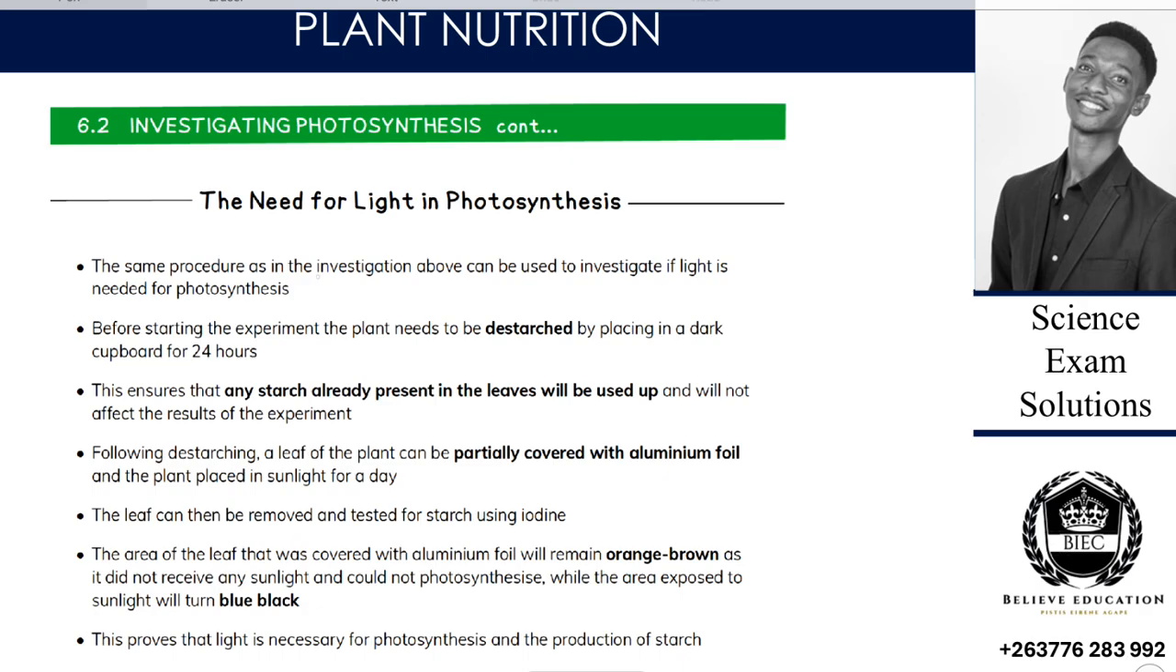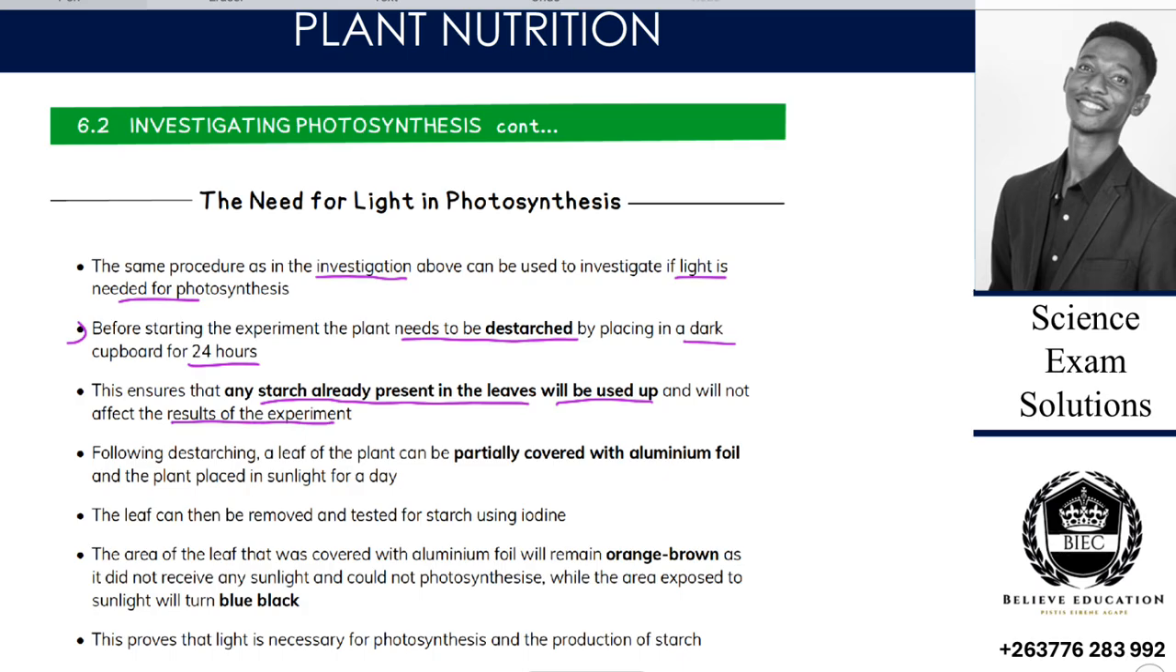The same procedure in the investigation above can be used to investigate if light is needed for photosynthesis. Before starting the experiment, the plant needs to be de-starched, as I was saying earlier on, by placing it in a dark cupboard for 24 hours. Sometimes it's 24, and we can just say 24 to 48 hours. This ensures that any starch already present in the leaf will be used up and will not affect the results of the experiment. Is that okay?